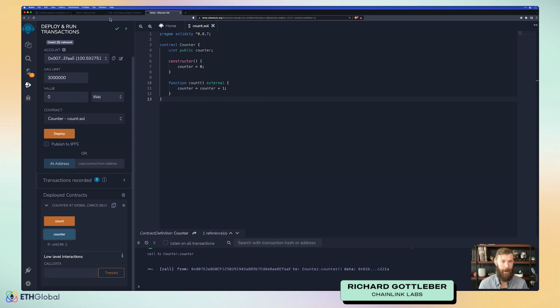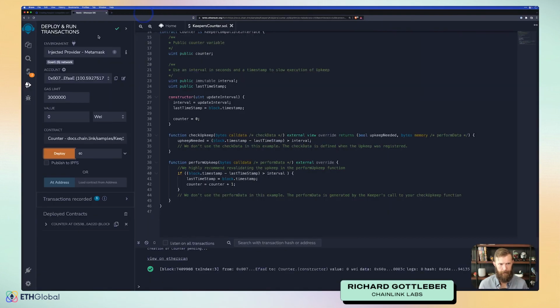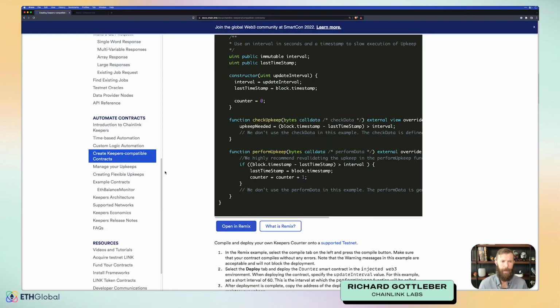All right, so this counter is working on a time-based interval. That's amazing. We'll go ahead and close this down just to keep things simple. And we'll head back here. Our contract is deployed now. So we'll copy this contract and we'll head back to creating a keeper. So where do we need to go? We need to go to